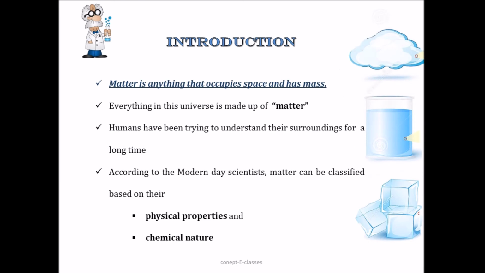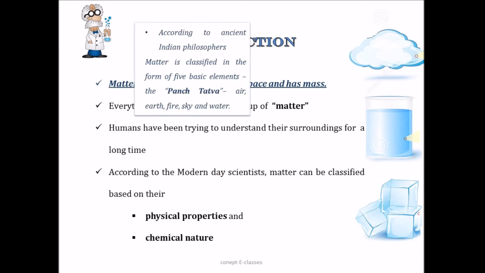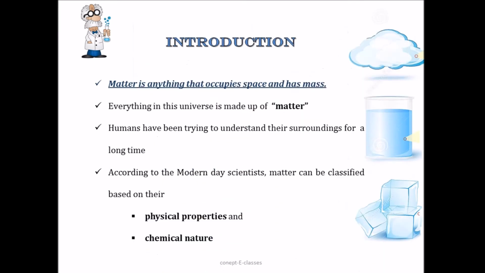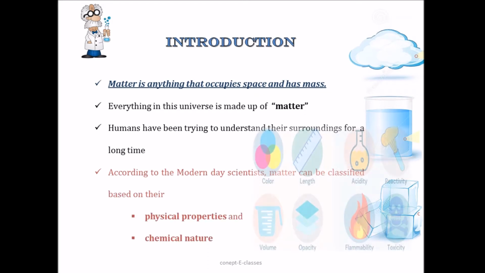Now humans have been trying to understand the surroundings for a very long time. The early Indian philosophers classified matter in the form of 5 basic elements, the Panch Tattva: air, earth, fire, sky and water. So according to them, everything, both the living and the non-living things, was made up of these 5 basic elements. And the ancient Greek philosophers also had arrived at a similar classification of matter. Whereas according to the modern day scientists, matter can be classified based on their physical properties and chemical nature.